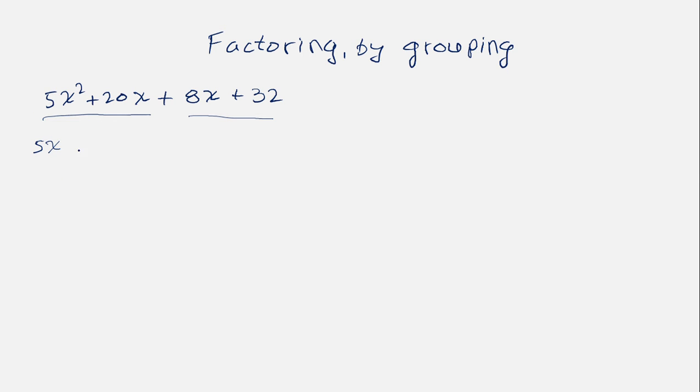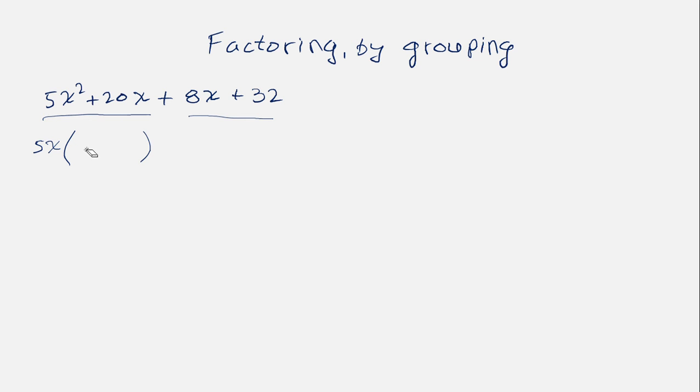Now that we figured out the greatest common factor, we open parentheses like that, and then we copy down what's still in those 2 terms. So if we had 5x squared and we took out 5x, we should have x still standing there.